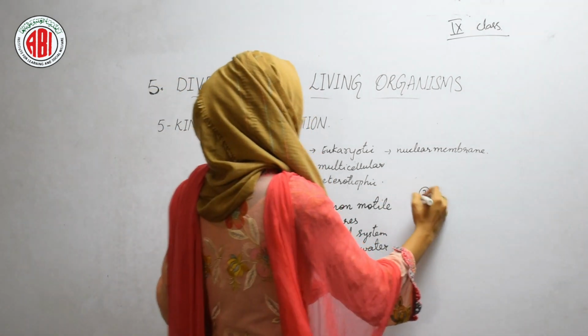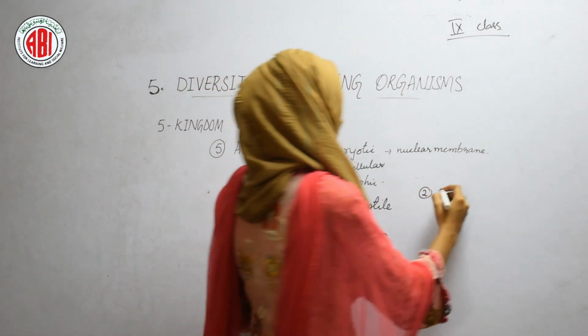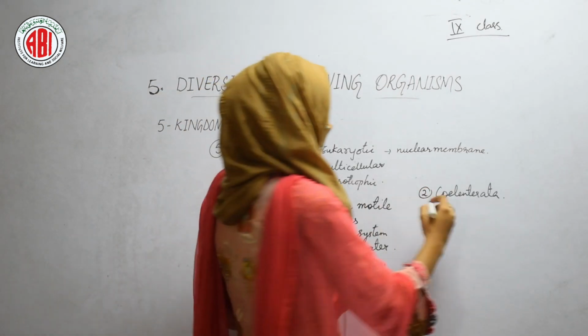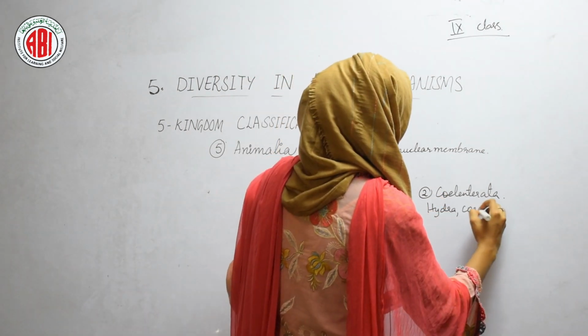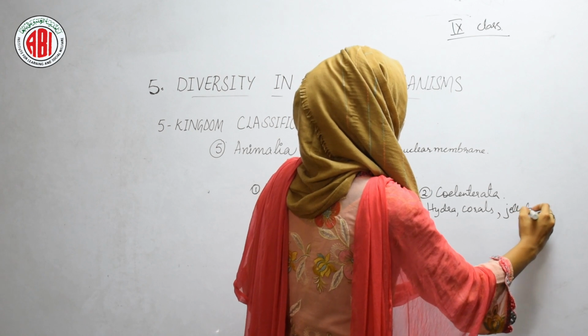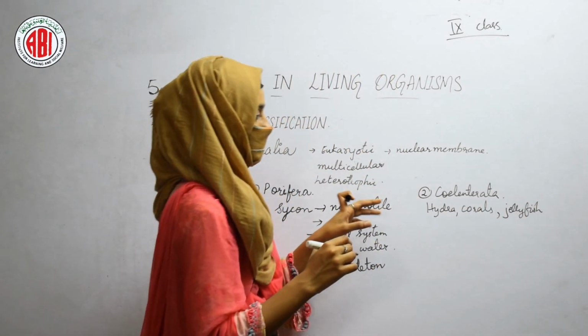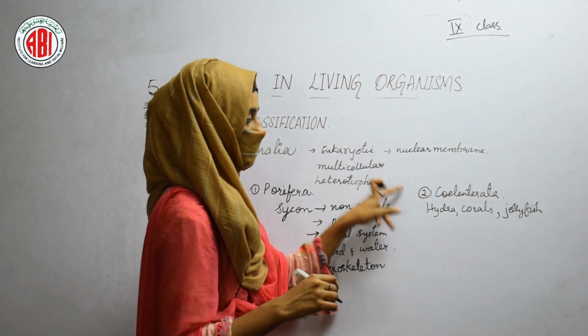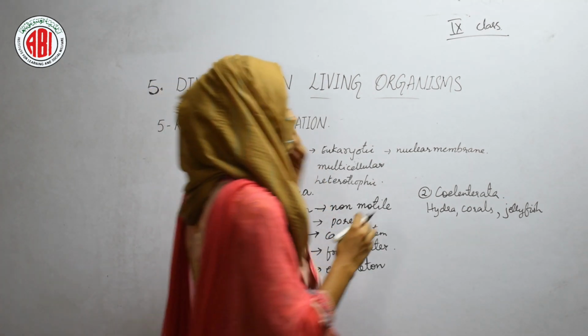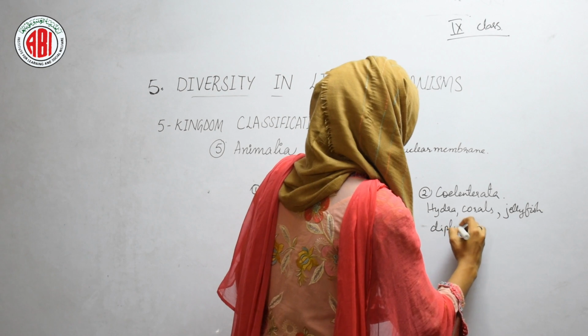The next phylum of kingdom Animalia is Coelenterata, and in this phylum animals like Hydra or corals are present, and we can take the example of jellyfish also. So these are the aquatic animals that come under the phylum Coelenterata. And when we talk about the characteristic features of these animals, they are diploblastic in nature.